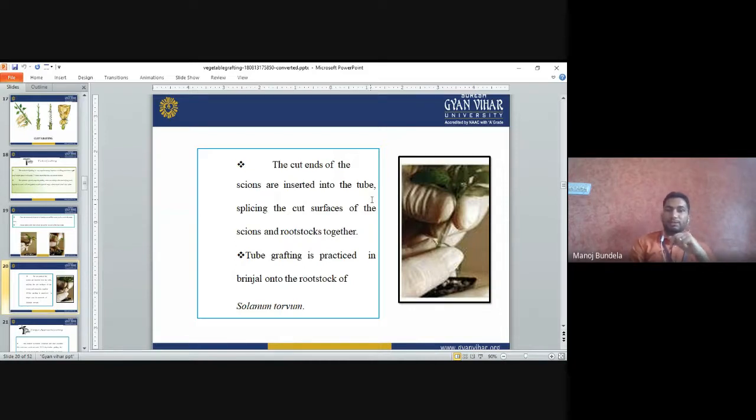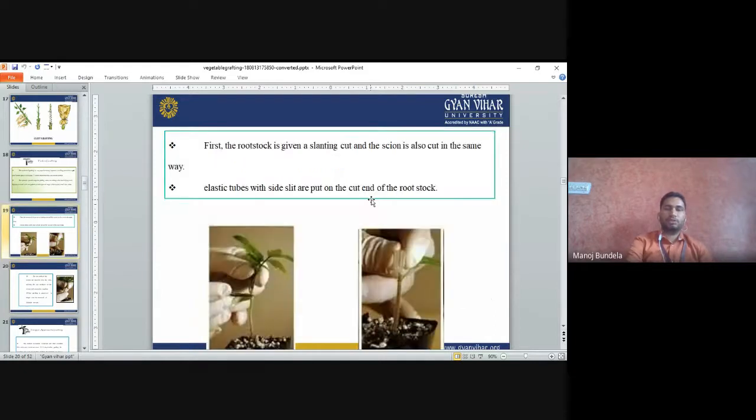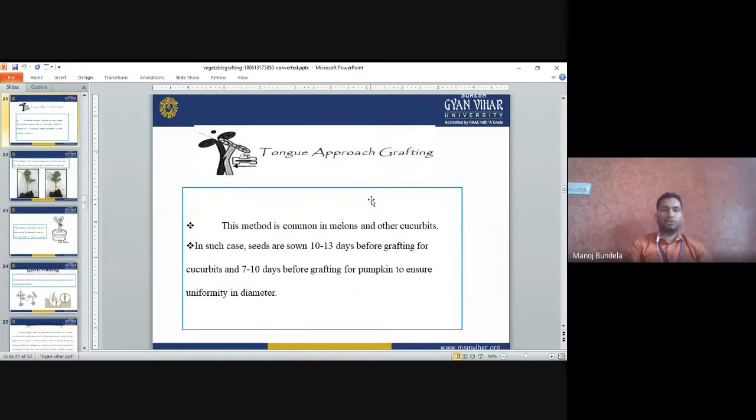The cut surfaces of the scion and rootstock are spliced together, and will be joined. Tube grafting is practiced in brinjal on the rootstock of Solanum torvum. So in Solanum torvum rootstock we practice tube grafting. This is the tube grafting, mainly used in brinjal.